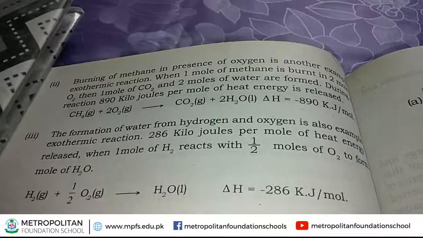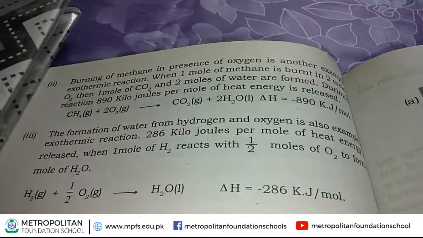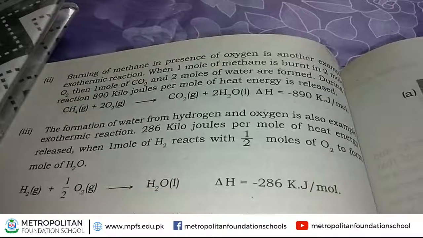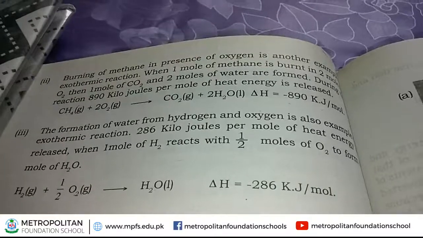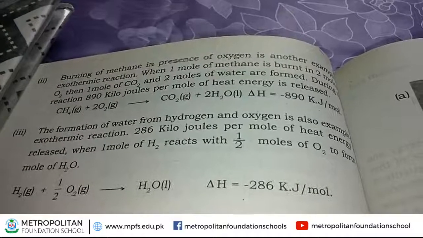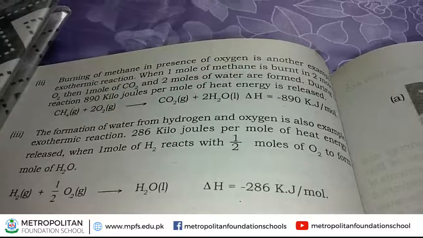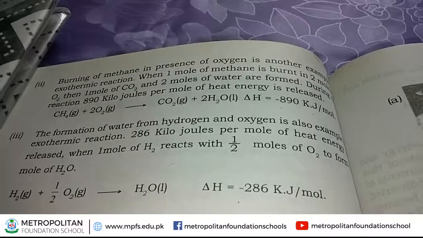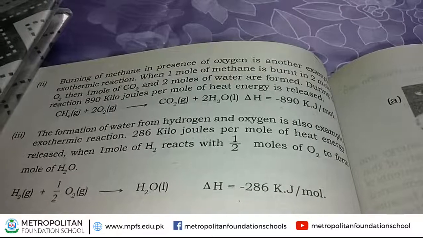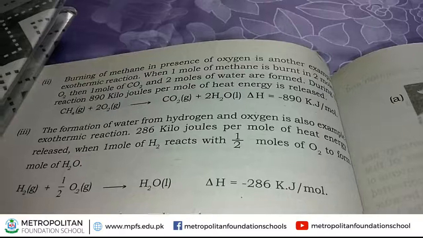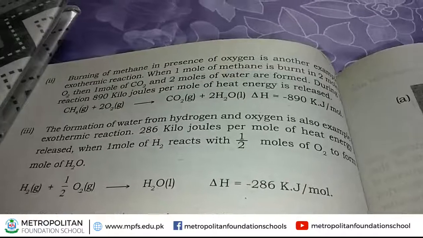It is an example of an exothermic reaction. During this reaction, 286 kilojoule per mole of heat energy is released. This heat energy released during this chemical reaction indicates it is an example of an exothermic reaction.